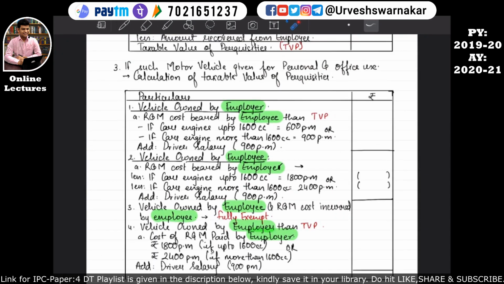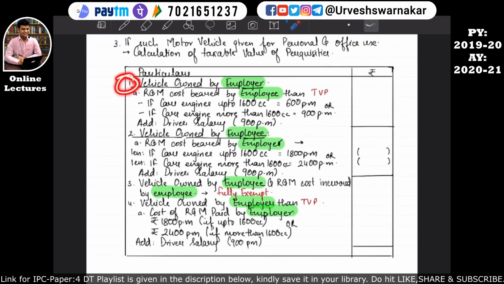So students, I just want to highlight some of the places where students generally make mistakes. Students generally make mistakes in point number 1 and point number 4, because they mix point number 1 and point number 4 with point number 2. Because in point number 2, what is the case? The vehicle is owned by whom? The vehicle is owned by the employee, and the employer is paying the cost of repairs and maintenance.